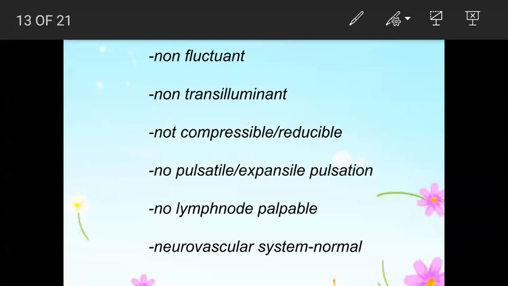Next is the pulsation, expansile pulsation and pulsatility. Again, we want to rule out hemangioma, right? Yes. Next, no lymph node palpable, neurovascular system is normal. What neurovascular system are you looking at here? Again, this is done as a blind thing.